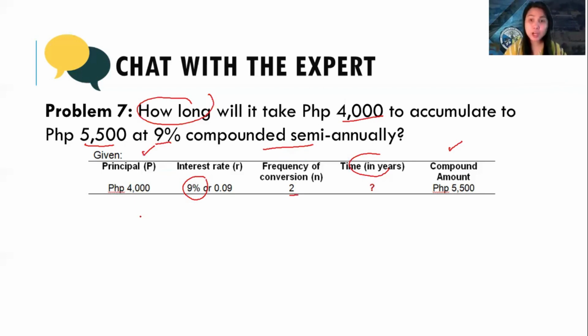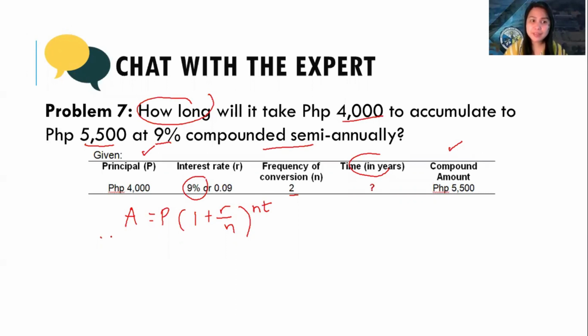Now, how do we solve for the time? Let's first have A equals P times 1 plus R over N to the power of NT. And at the end of this, let us check if I can give you the derived formula.